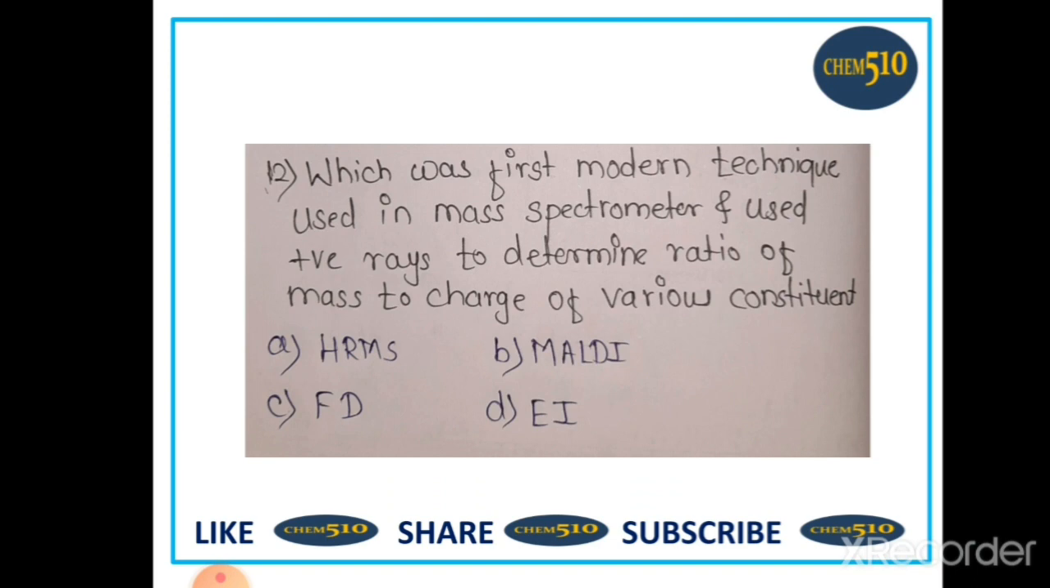12. Which was the first modern technique used in the mass spectrometer and used positive rays to determine the ratio of mass to charge of various constituents? A HRMS, B MALDI, C FD and D EI. So EI is the first modern technique which is used in the mass spectrometer and used positive rays to determine the ratio of mass to charge for various constituents.